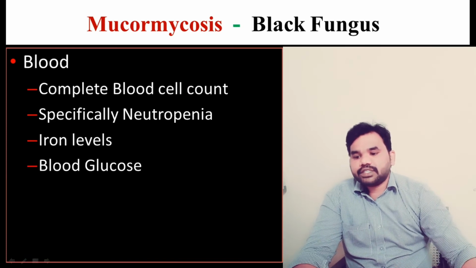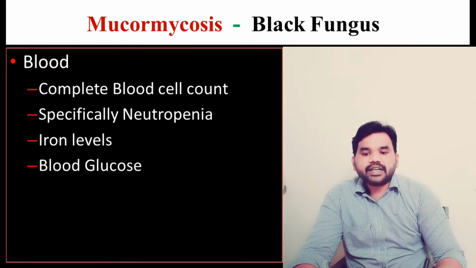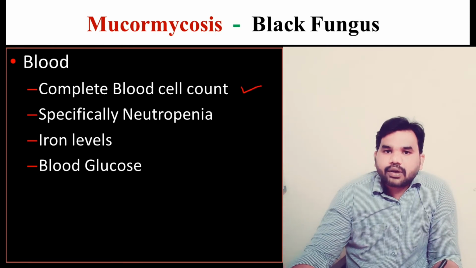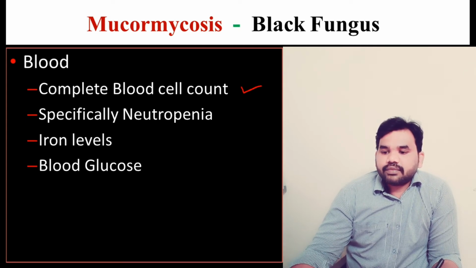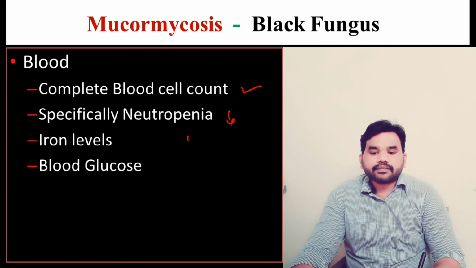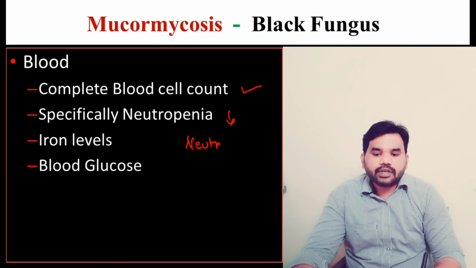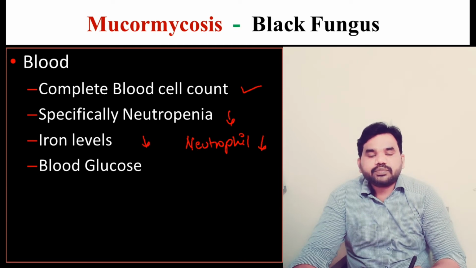Okay, and next one is the blood test, and inside the blood test we will observe the following things. First one is the complete blood cell count. That means we will count total RBC, total WBC, and total platelet cells. Specifically in mucormycosis, we can see neutropenia, that means a decreased neutrophil count. Neutrophil count will be decreased, and iron levels also will decrease, because